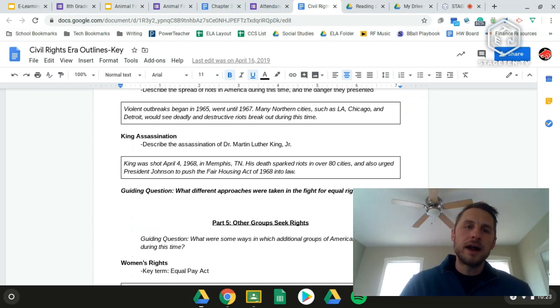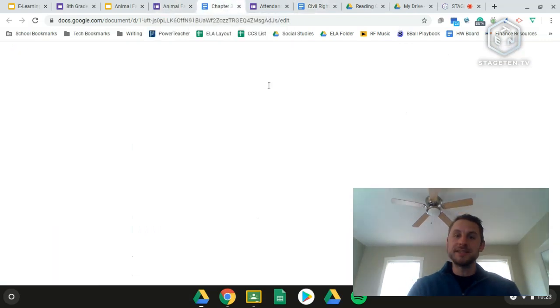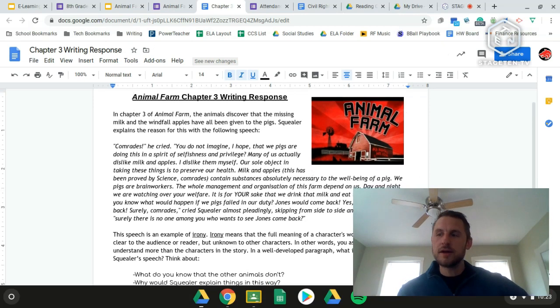All right, and then jumping back to language arts, this is the optional assignment for today, the writing response on chapter 3, which is looking at one of the quotes that I had mentioned in the slides. So it says, in chapter 3 of Animal Farm, the animals discover that the missing milk and windfall apples have been given to the pigs. And then Squealer explains the reason for this with the following speech.